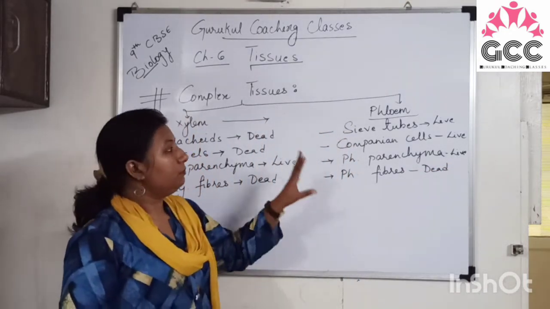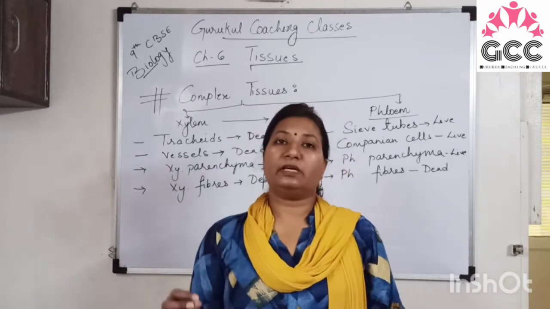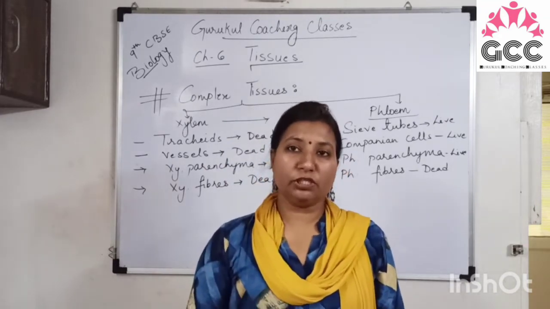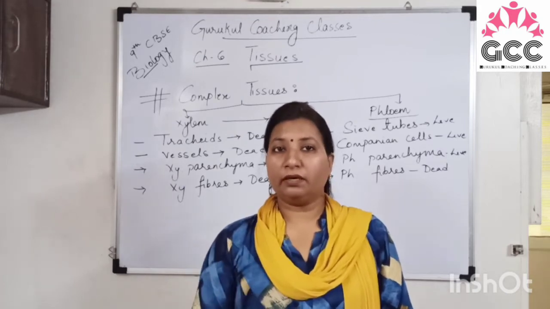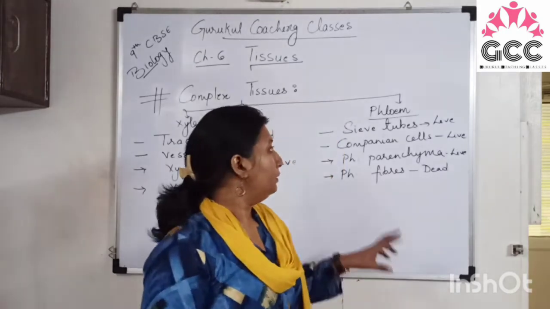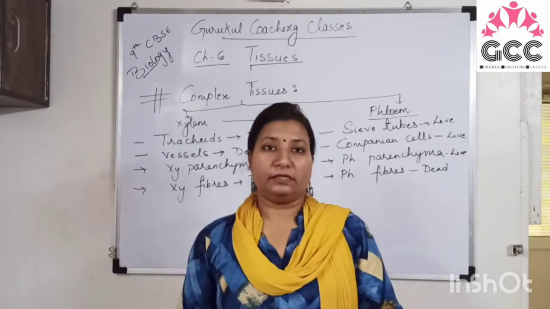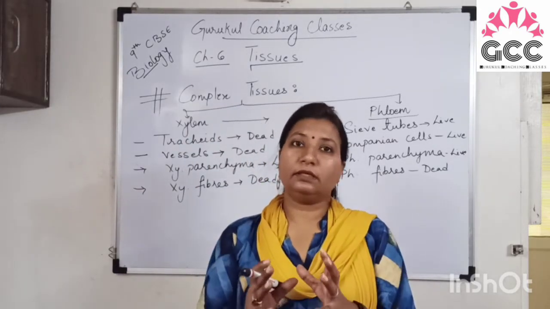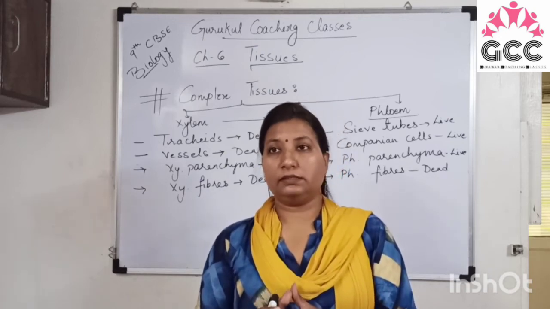right? The main function of the phloem is the translocation. Translocation means the transportation of the food to each and every part of the plant. So green leaves are the food factories in the plants. You all know that the green plants are manufacturing the food for the plants, right?